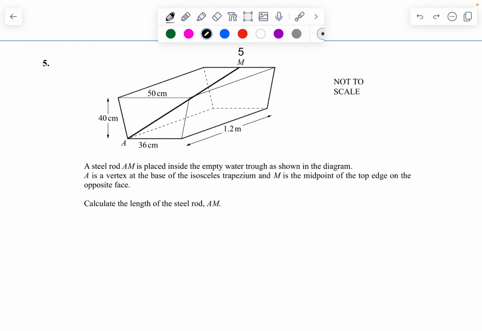A is a vertex at the base of an isosceles trapezium. M is the midpoint of the top edge on the opposite face. Calculate the length of the rod AM. So therefore, this is also going to be the midpoint over there. This is also the midpoint.